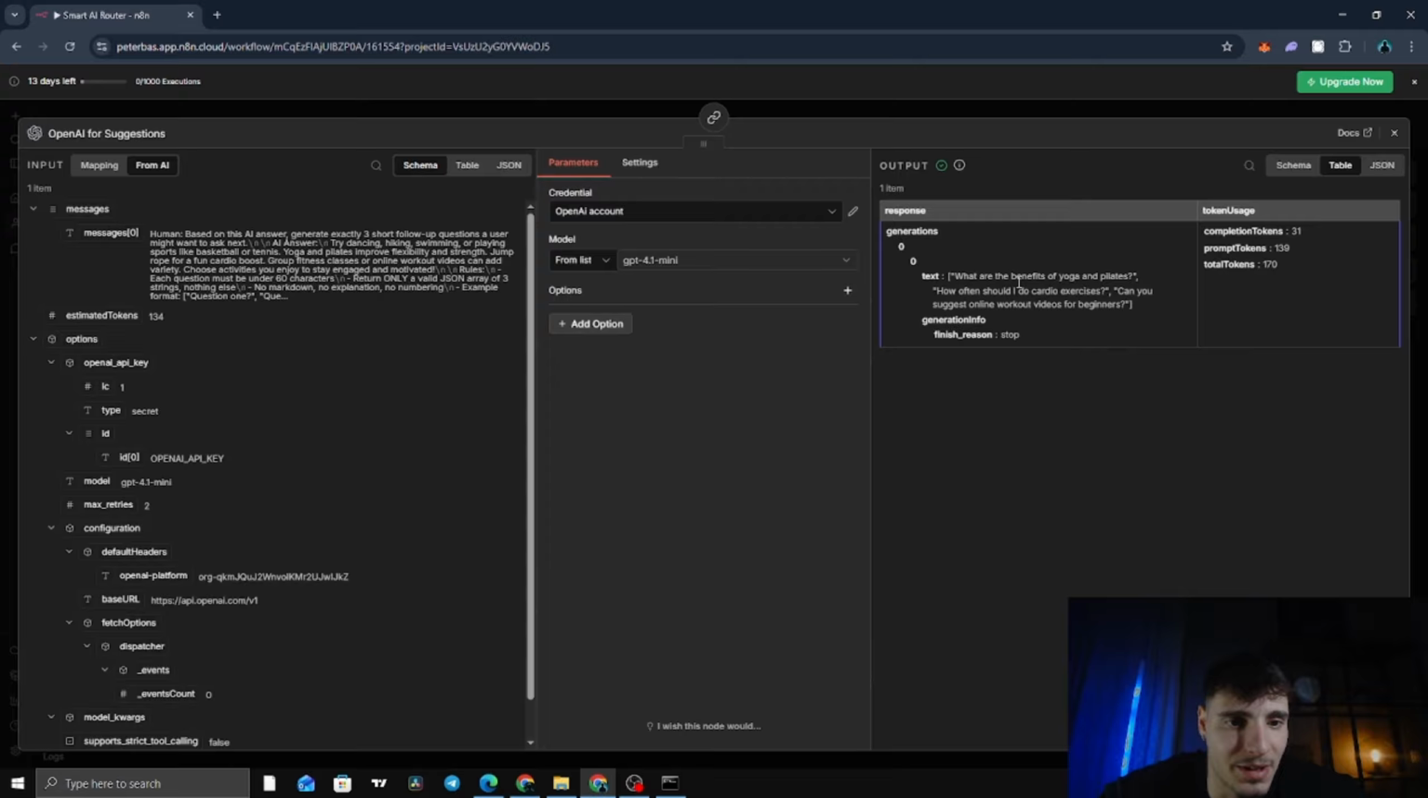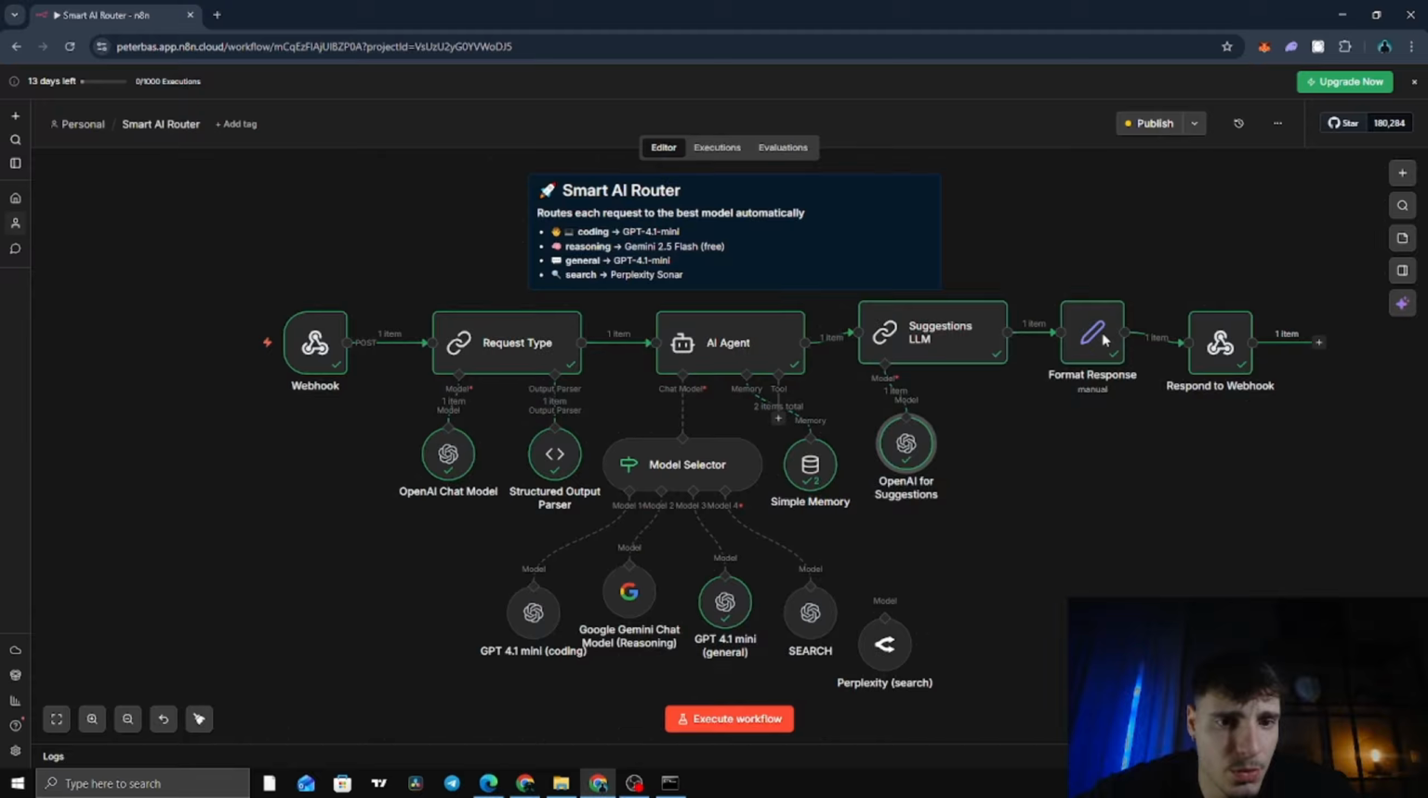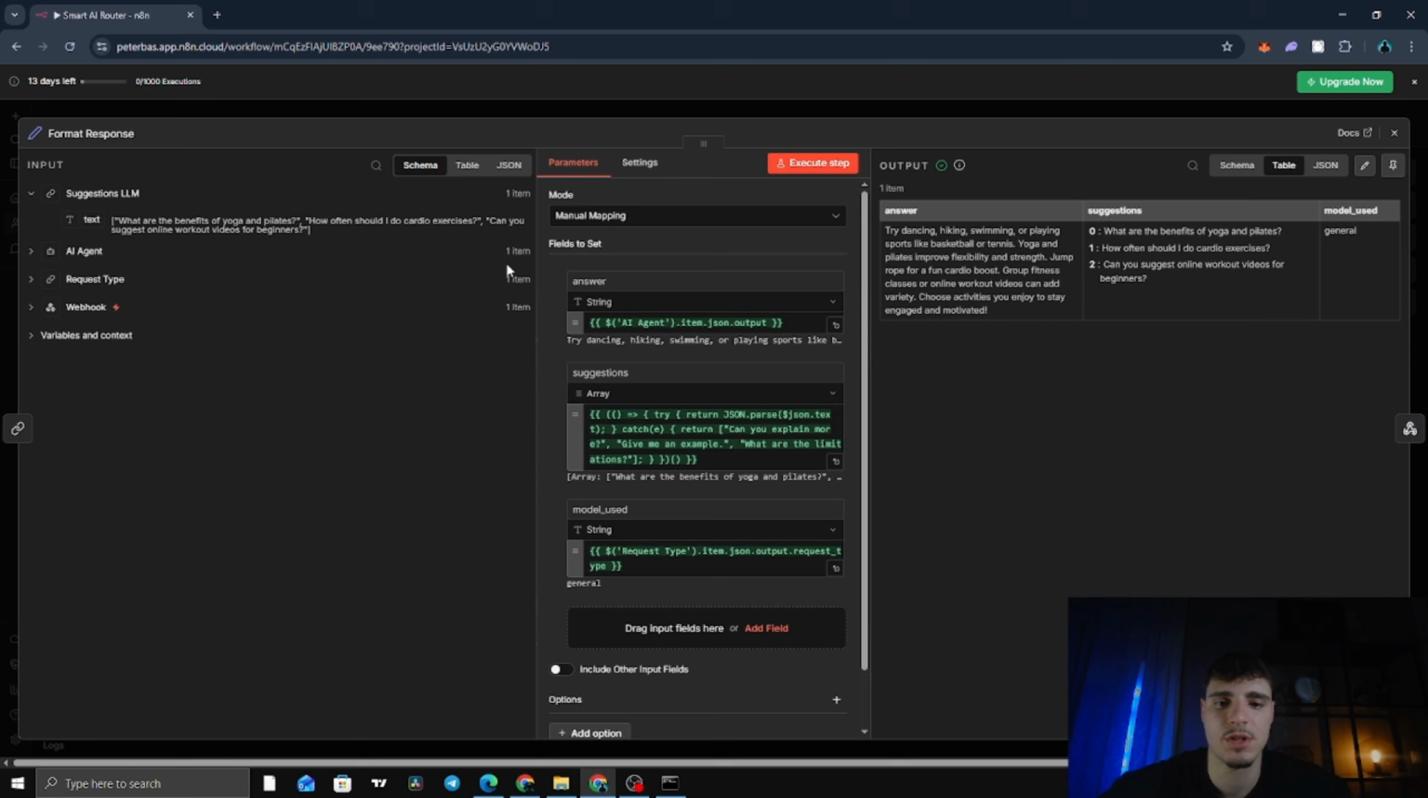And here are the 3 questions. What are the benefits of yoga and Pilates? How often should I do cardio exercises? And the next node is Format Response. So now we have all three pieces we need: the answer, the suggestions, and the model used. The Format Response node assembles them into one clean object. It sets three fields: answer, the AI's response from the AI agent; suggestions, the three follow-up questions from the Suggestions LLM; and model used, the request type from the classification step. So the final object looks like this.